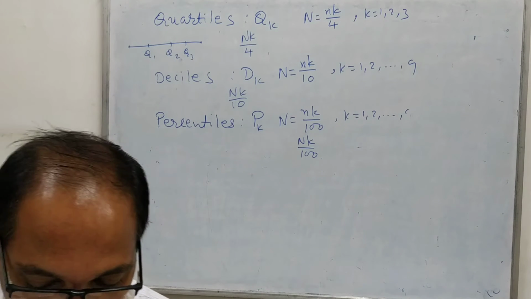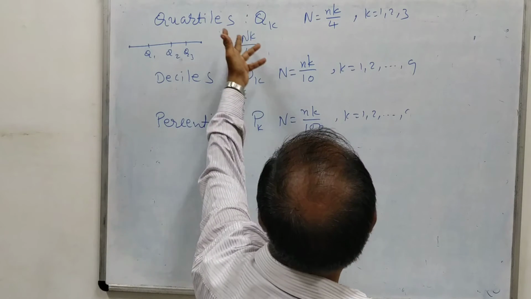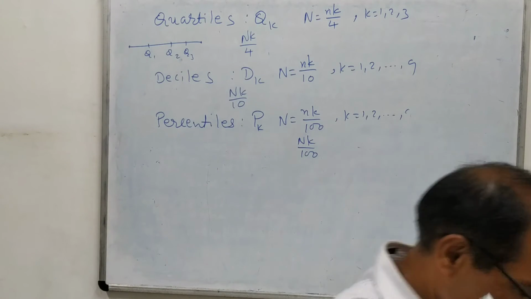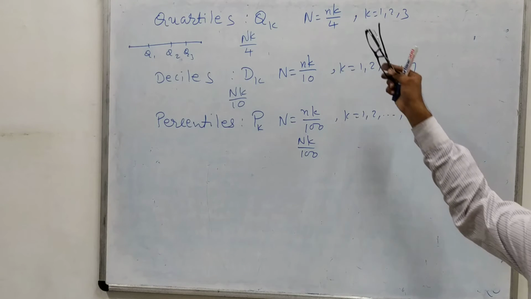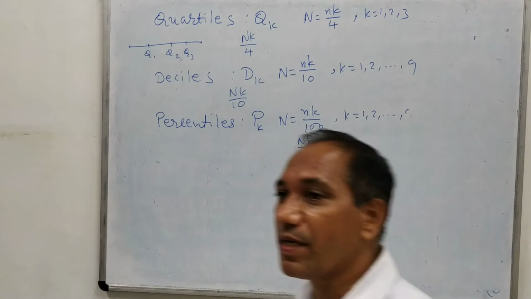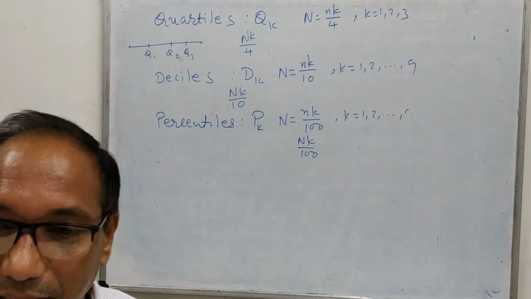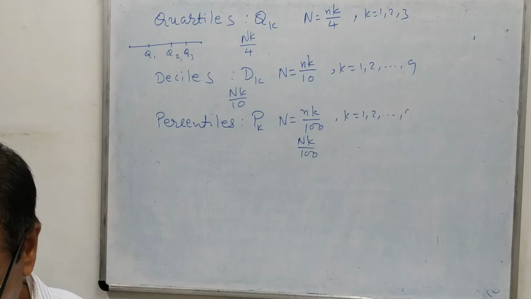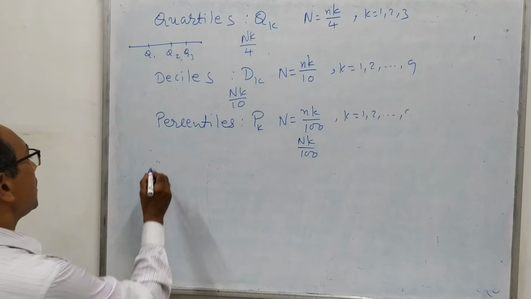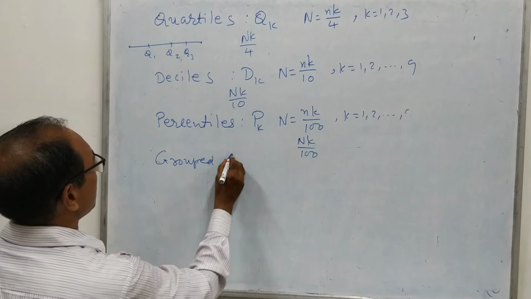If you know median, then you will come to know how to find all these things. And if you know how to find these, then you can find median also very easily using the same concept, because median is nothing but Q2 or D5 or P50.